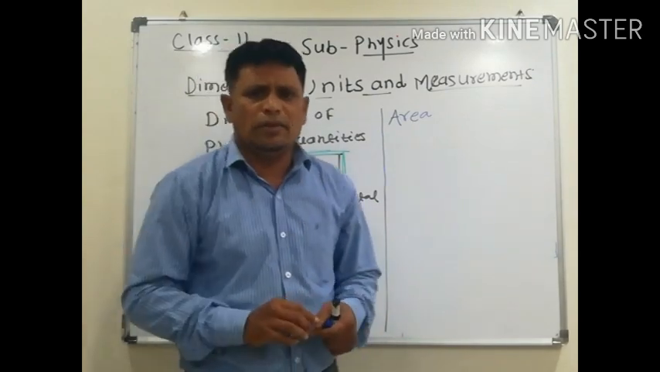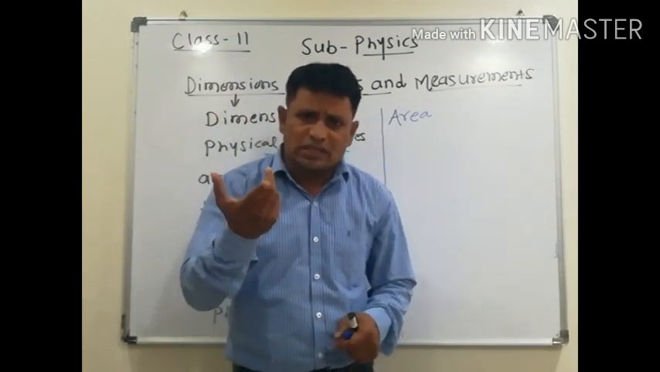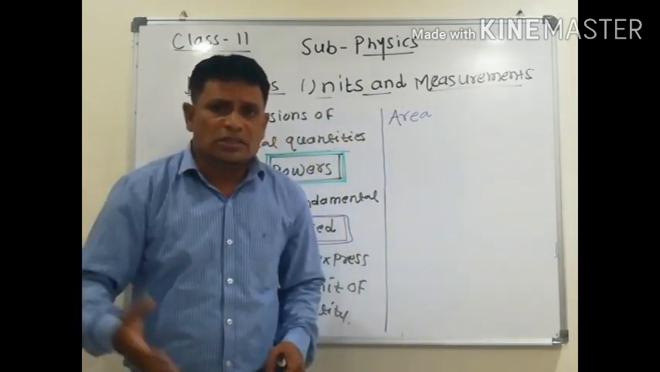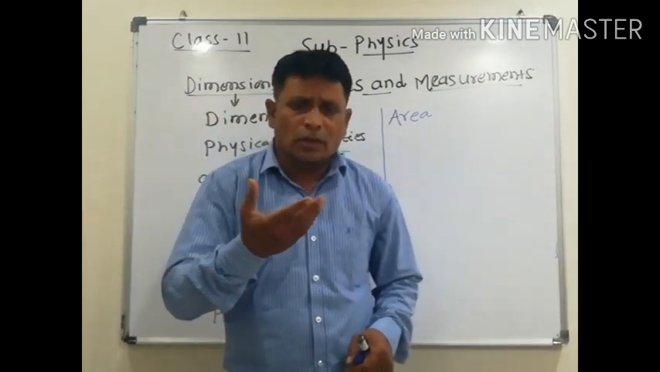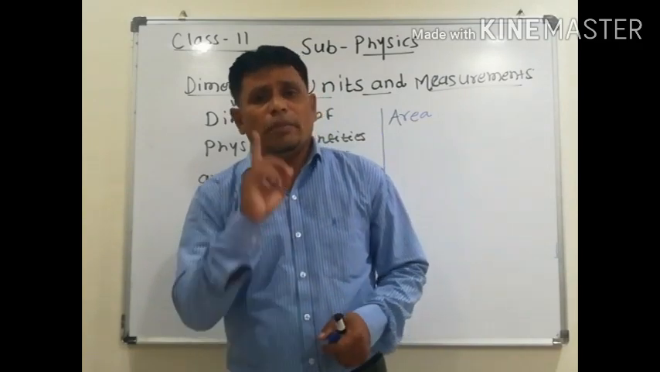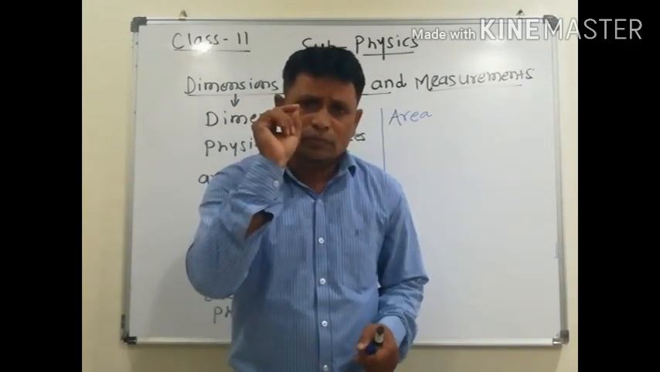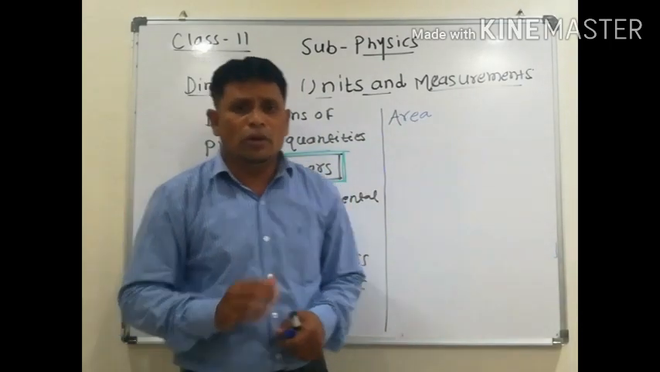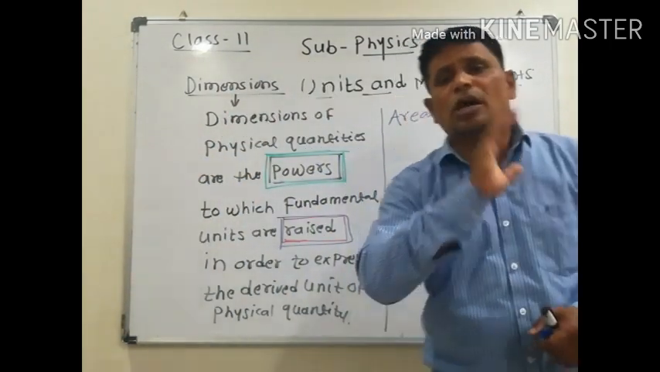Q is equal to IT. What is potential difference? You know. What is resistance? You know. What is magnetic induction? Magnetic flux. Then what is temperature? What is density? So while finding dimensions, one method is with the help of formula and with the help of units. With the help of units you can find dimensions.